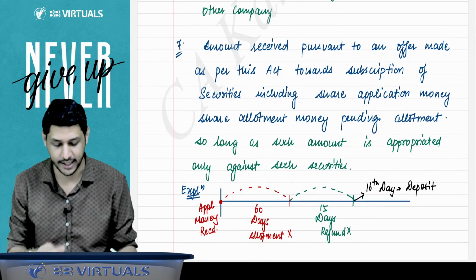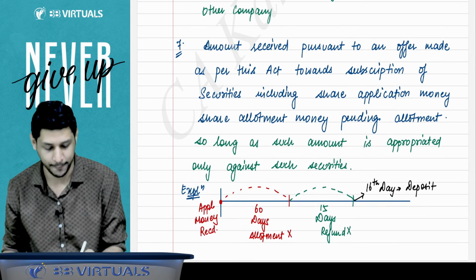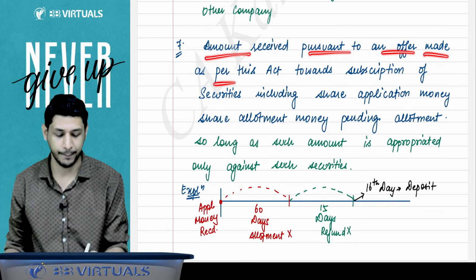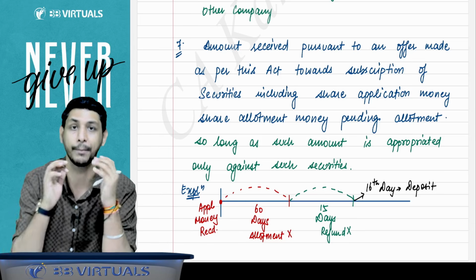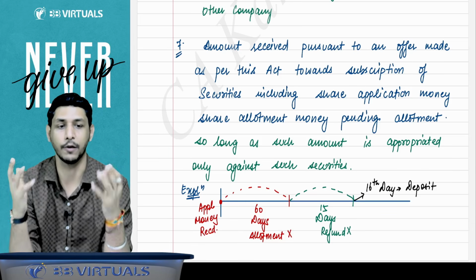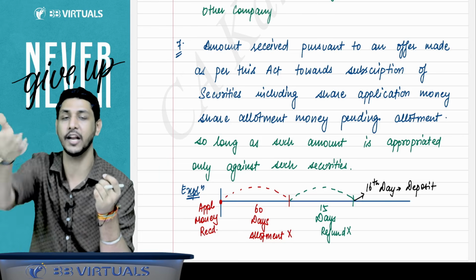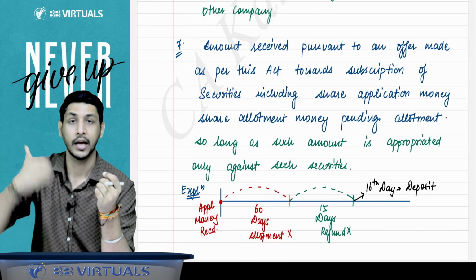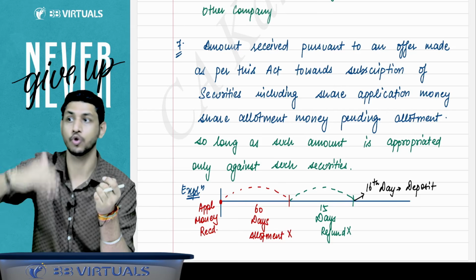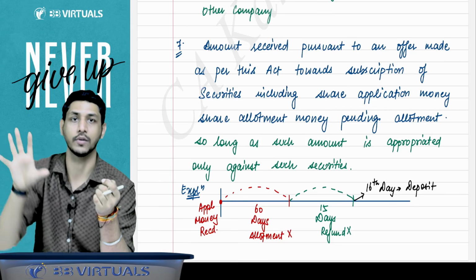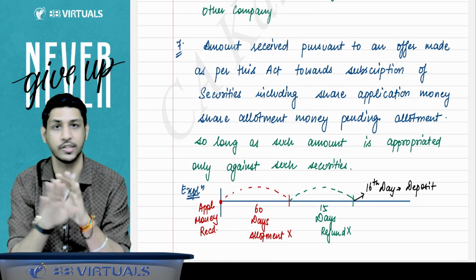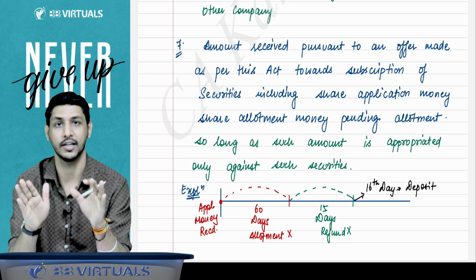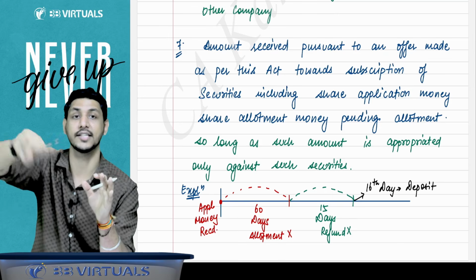Point number 7 says, it is not section 7, it is point 7, that amount received pursuant to an offer made as per this Act. Suppose the company has made an offer for inviting the people for subscription of securities and people have paid you the application money and you have not done the allotment. So far as that amount is to be allotted, till then it is not considered as deposit. But after that it will be considered as a deposit.